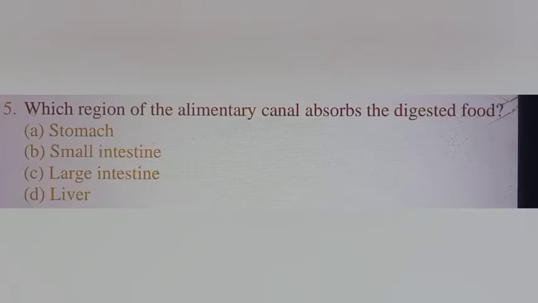Meanwhile, the villi present in the walls of the small intestine absorb the nutrients, and in the large intestine only the absorption of water takes place, and the liver secretes bile. So you can say that the digested food is absorbed in the small intestine. Hence option B is the correct option.